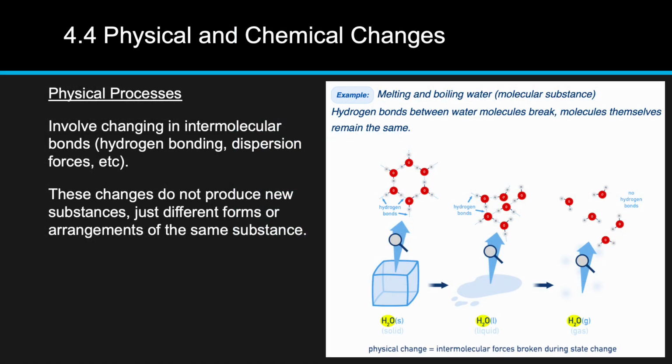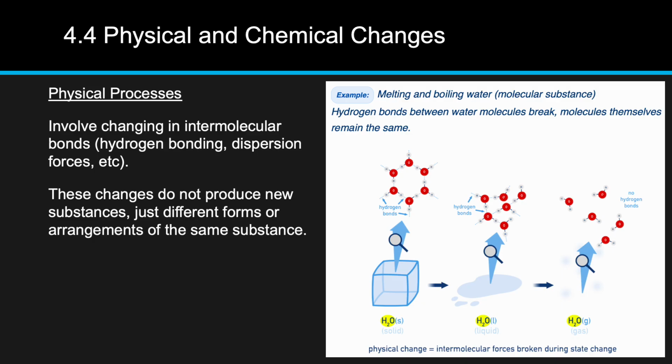Physical processes involve a change in intermolecular forces, not in the actual bonds holding the atoms together. That means that the substance itself stays the same and only the spacing or arrangement of its particles changes. For example, when ice melts or water boils, the hydrogen bonds between water molecules are weakened or broken, but the water molecules themselves, the H2O, remain unchanged.